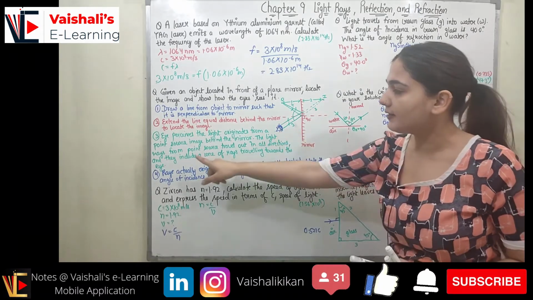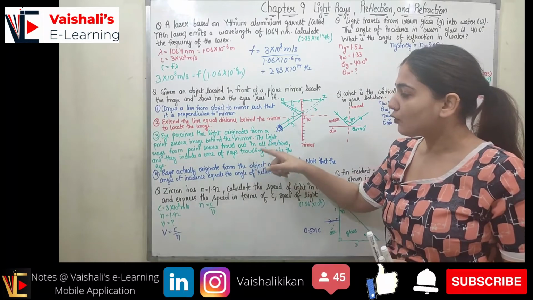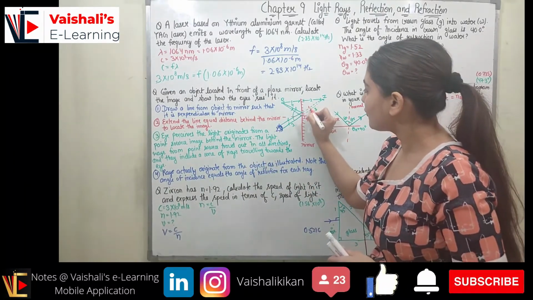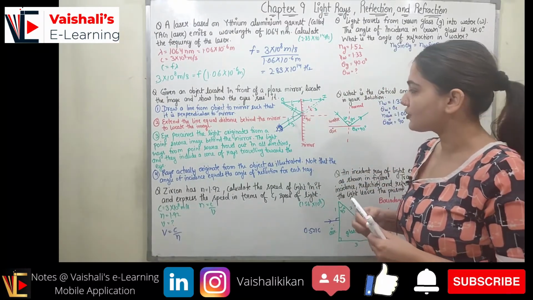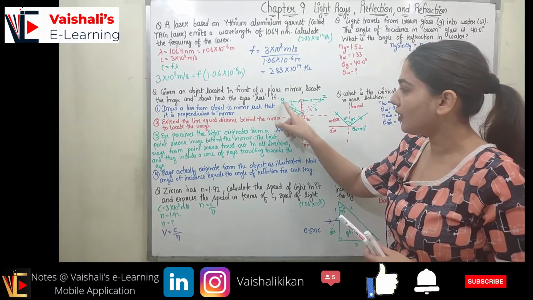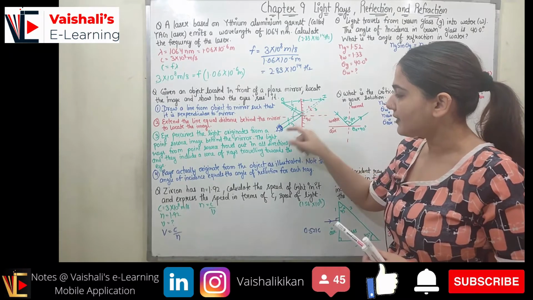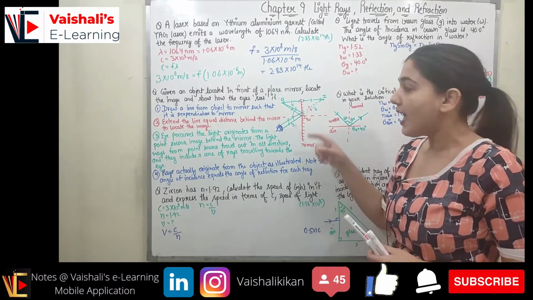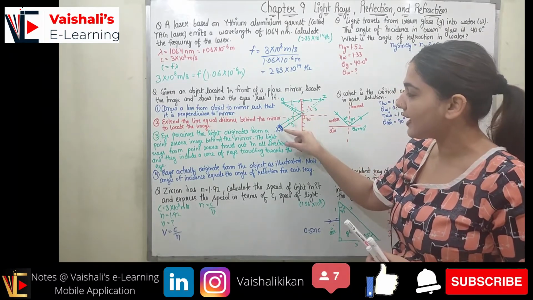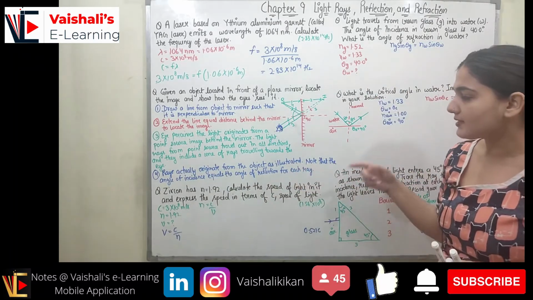So the eye sees the light coming from this image and we make a virtual cone of light coming towards the eye. The light rays from the point source travel out in all directions and they include a cone of rays traveling towards the eye. This is the cone of rays which is traveling towards the eye, which is represented by 3. But actually, the light from the object was reflected from the mirror and it is going towards the eye, right? Actually this is the light, but what is perceived by the eye is that light is coming from the image. Rays actually originate from the object as illustrated.